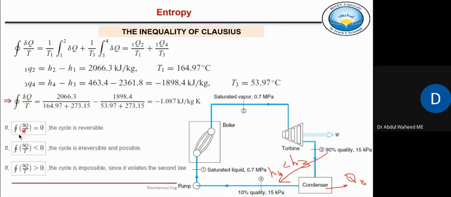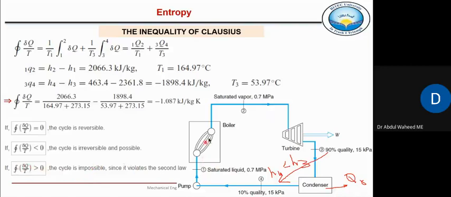We have already said that if the cyclic integral of this term is equal to 0, the cycle is reversible. If this term comes out to be a positive number, greater than 0, the cycle is impossible because it violates the second law of thermodynamics.